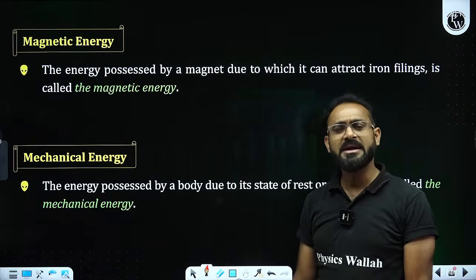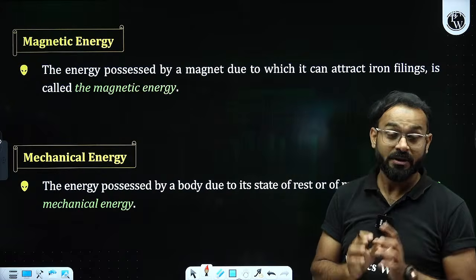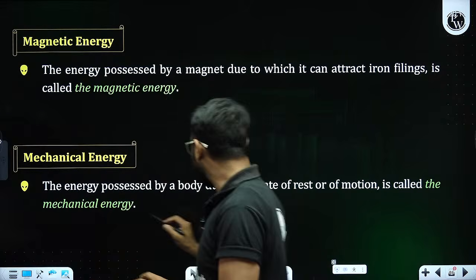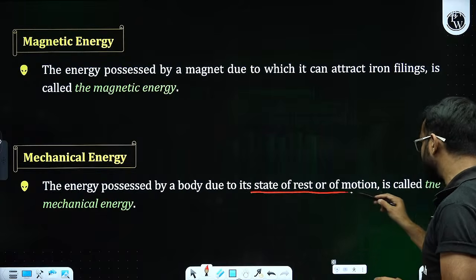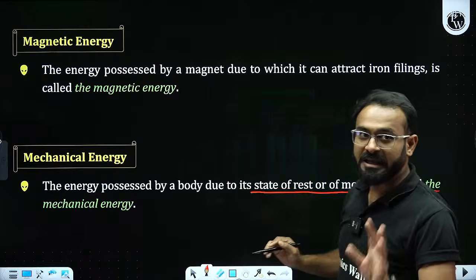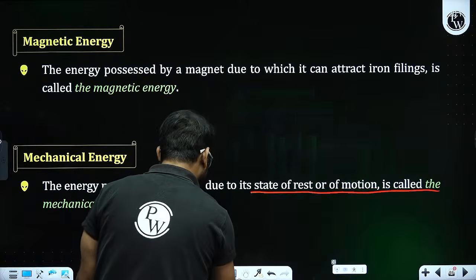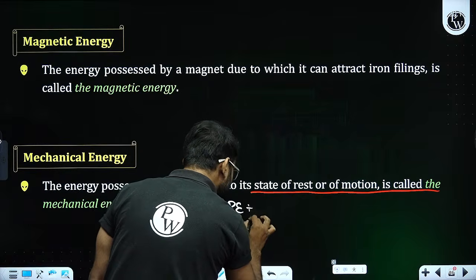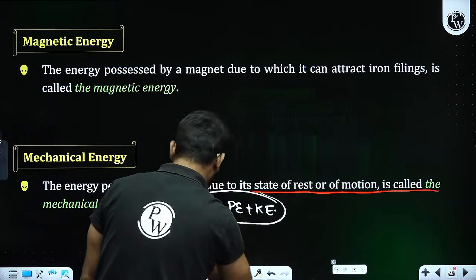Finally, mechanical energy is the combination of potential energy and kinetic energy. The energy possessed by a body due to its state of rest or motion is called mechanical energy. So in short, I am going to write: mechanical energy is equal to potential energy plus kinetic energy. Perfect.